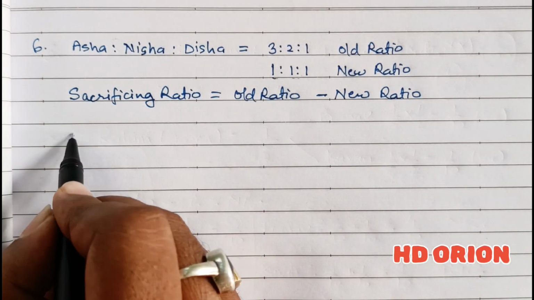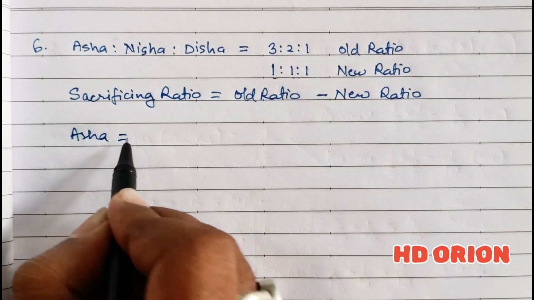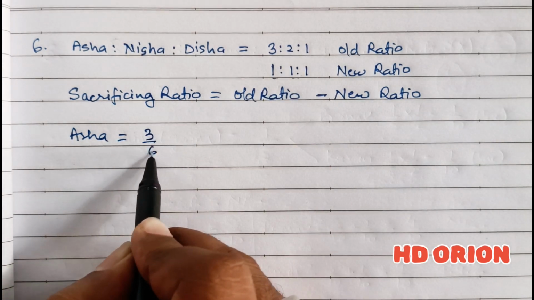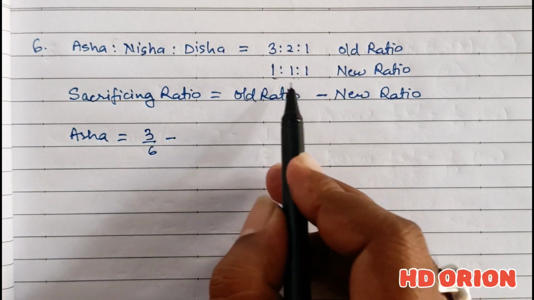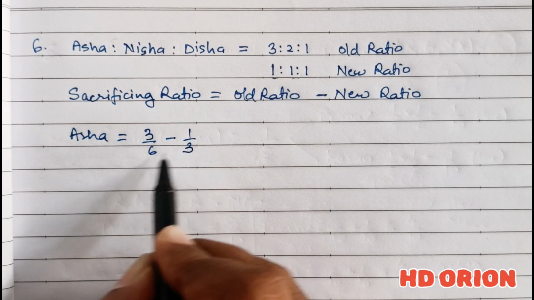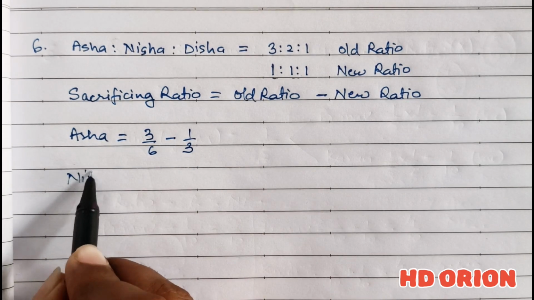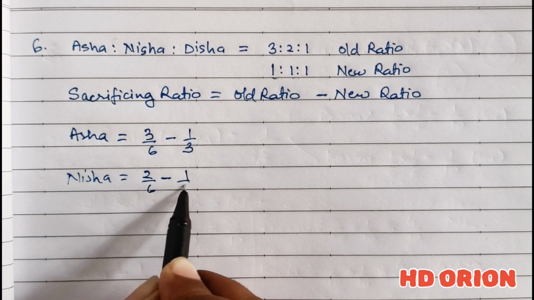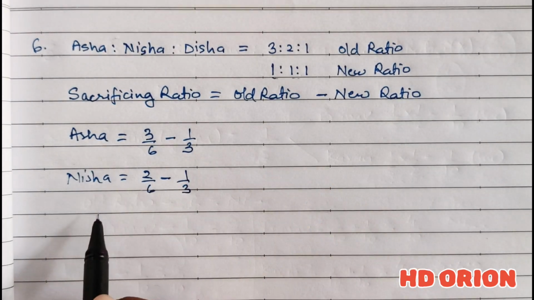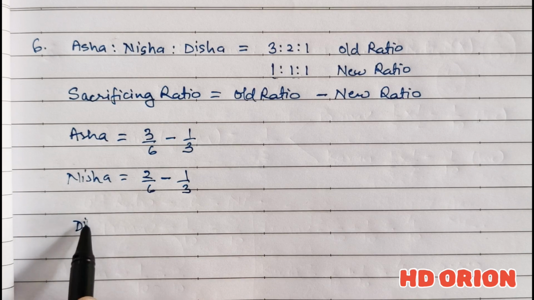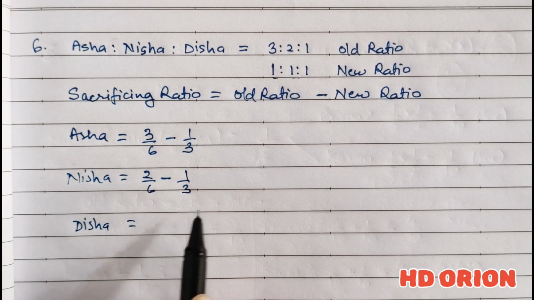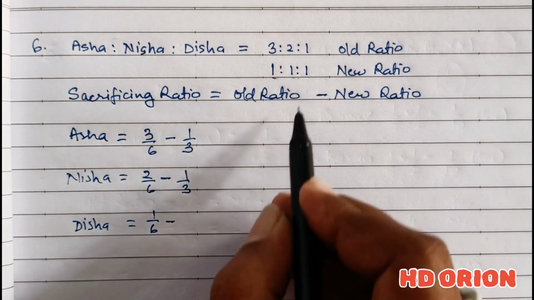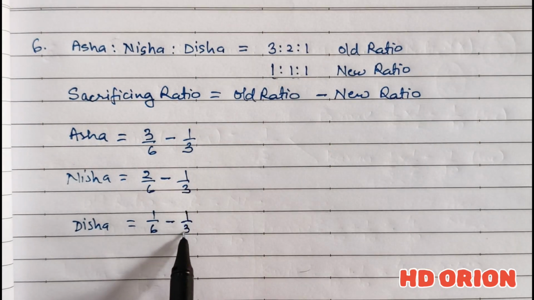So for Asha, old ratio is 3/6 minus new ratio 1/3. And for Nisha, old ratio is 2/6 and new ratio is 1/3. And for Disha, old ratio is 1/6 minus new ratio is 1/3.